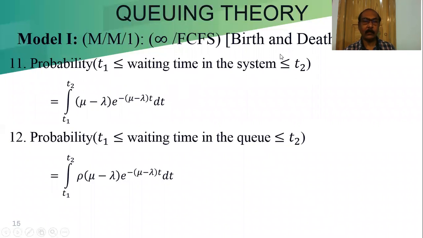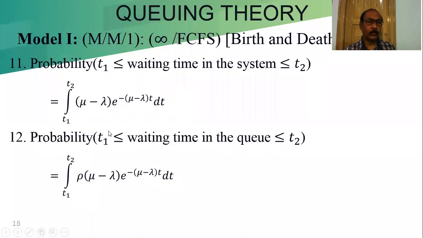That means integration, same thing, from T1 to T2 of mu minus lambda e to the power minus mu minus lambda t dt. So this formula we have to remember. Same thing, it is for the Q. Probability that T1 is less than or equal to waiting time in the Q less than or equal to T2 is the integral from T1 to T2.